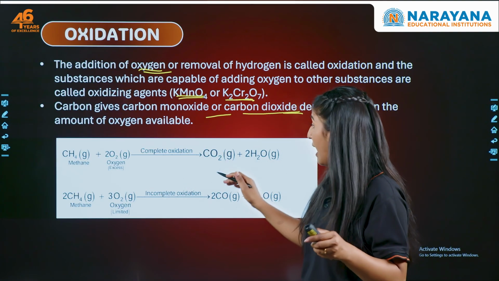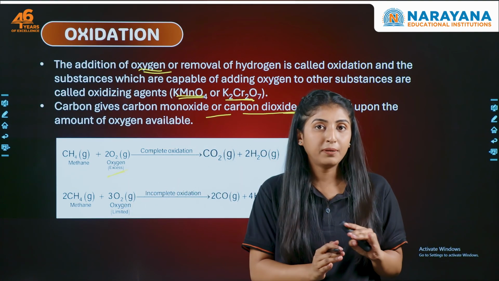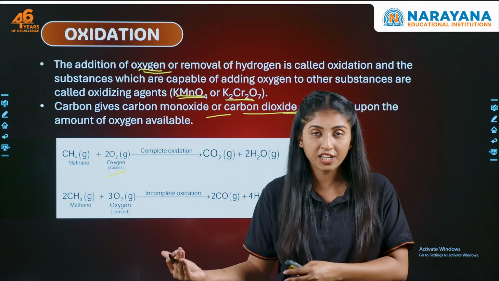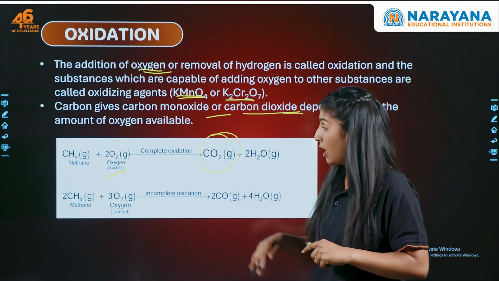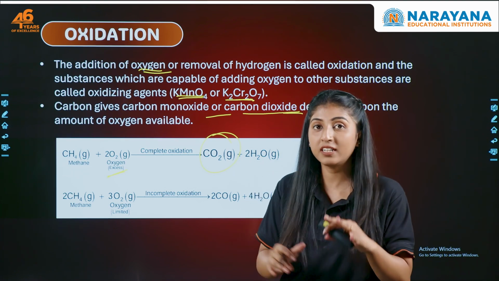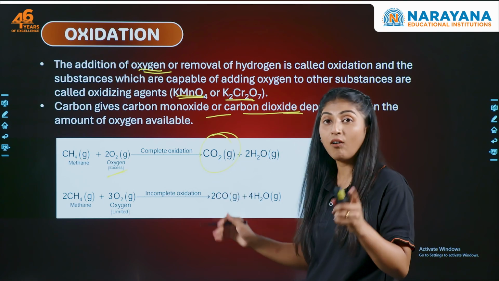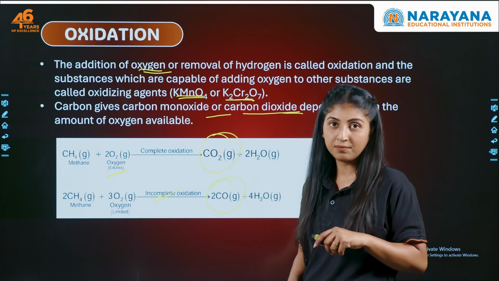So if in case we have excess of oxygen, so the oxygen is present in excess, the carbon compound will undergo complete oxidation, giving rise to carbon dioxide and water. But if the oxygen is limited, it will undergo oxidation, but the oxidation will be incomplete. As a result, we'll get carbon monoxide, right?